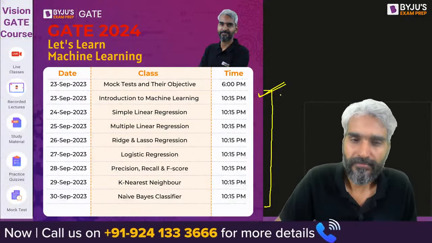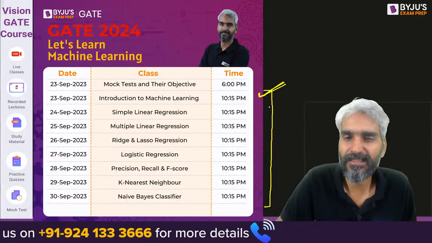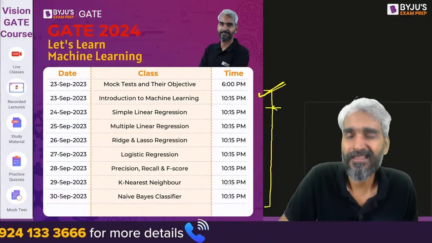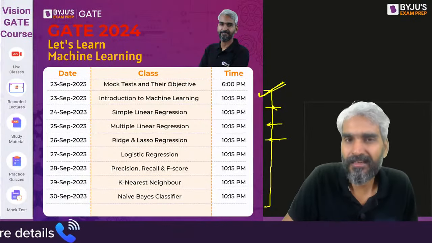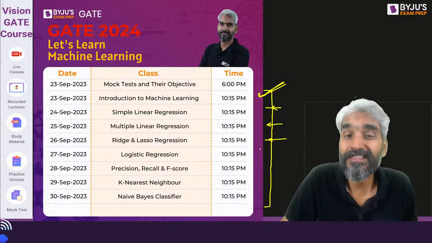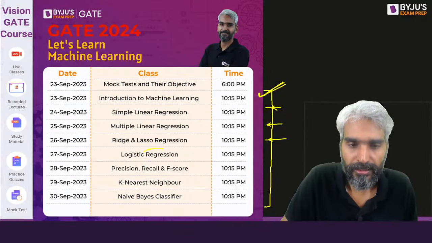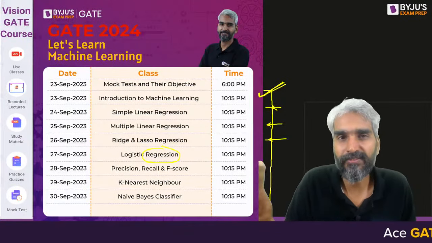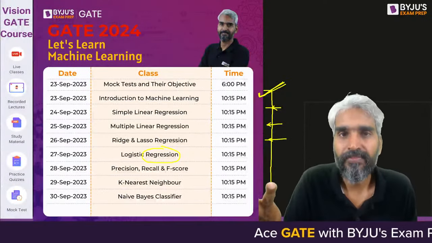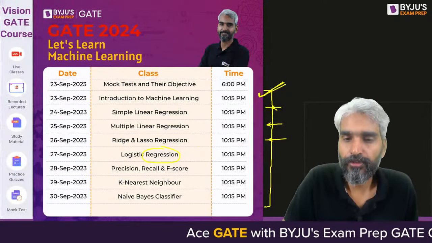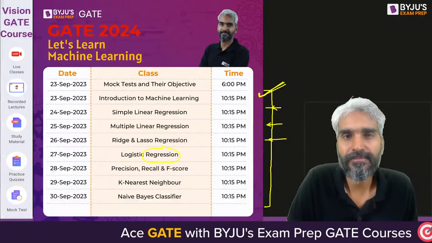Then we'll start from this particular session, then we'll see what I mean by simple linear regression, what I mean by multiple linear regression, what is ridge and lasso regression. Then we will see what is classification. It may look like regression, but logistic regression is actually a classification, as eventually it tries to classify the output. So we will see all these different algorithms one by one.